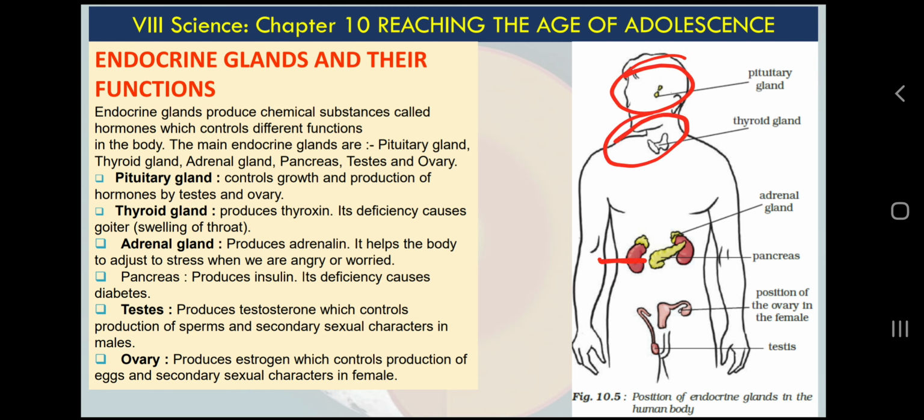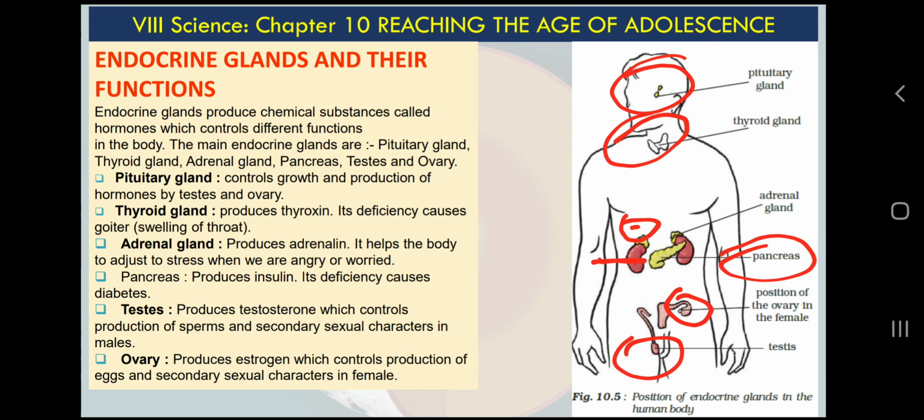You can see these are kidneys. Above the kidney, you can see this green one, the adrenal gland, and the pancreas, an accessory gland in the digestive system. I am sure that you are familiar with human nutrition, or nutrition in animals, in class 7th science. The initial chapters were there, and in circulation we learned about kidneys, then ovaries in females and testicles in males.